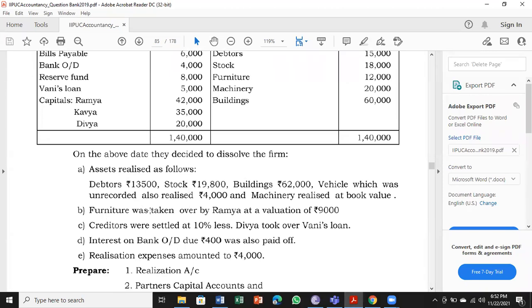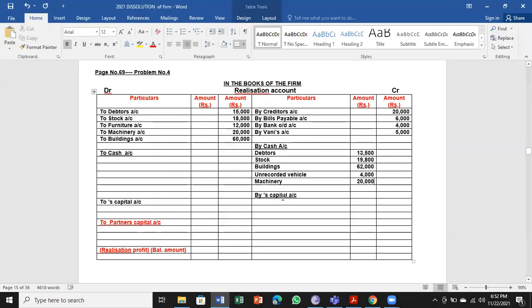Next is furniture was taken over by Ramya at a valuation of 9,000. So instead of asset is converted into cash, asset is given to partner, partner is the receiver. So debit the partner's account.